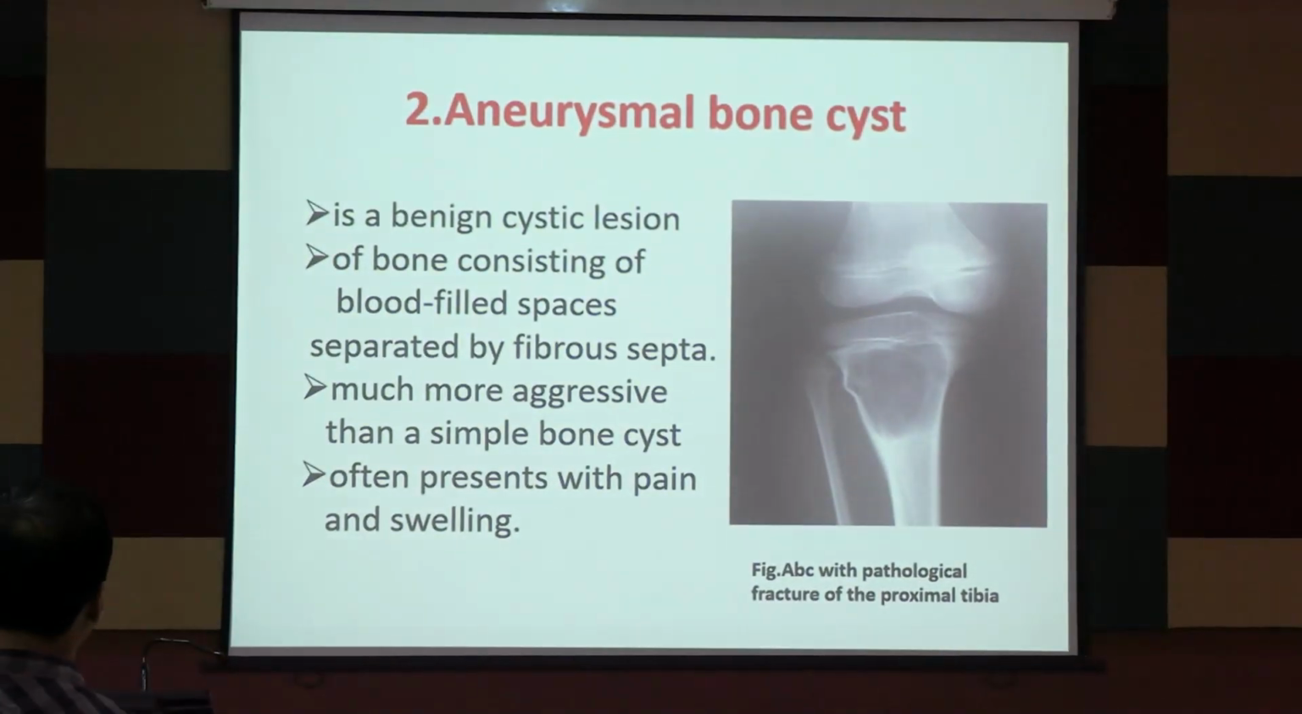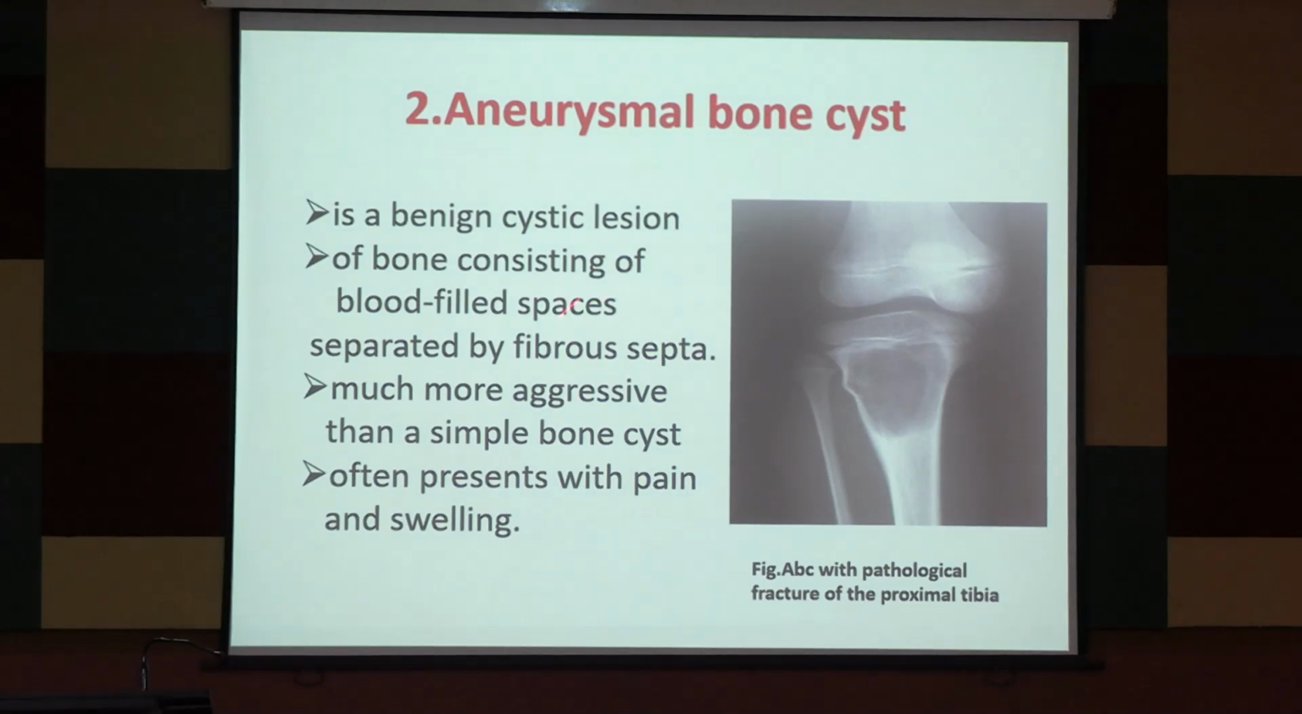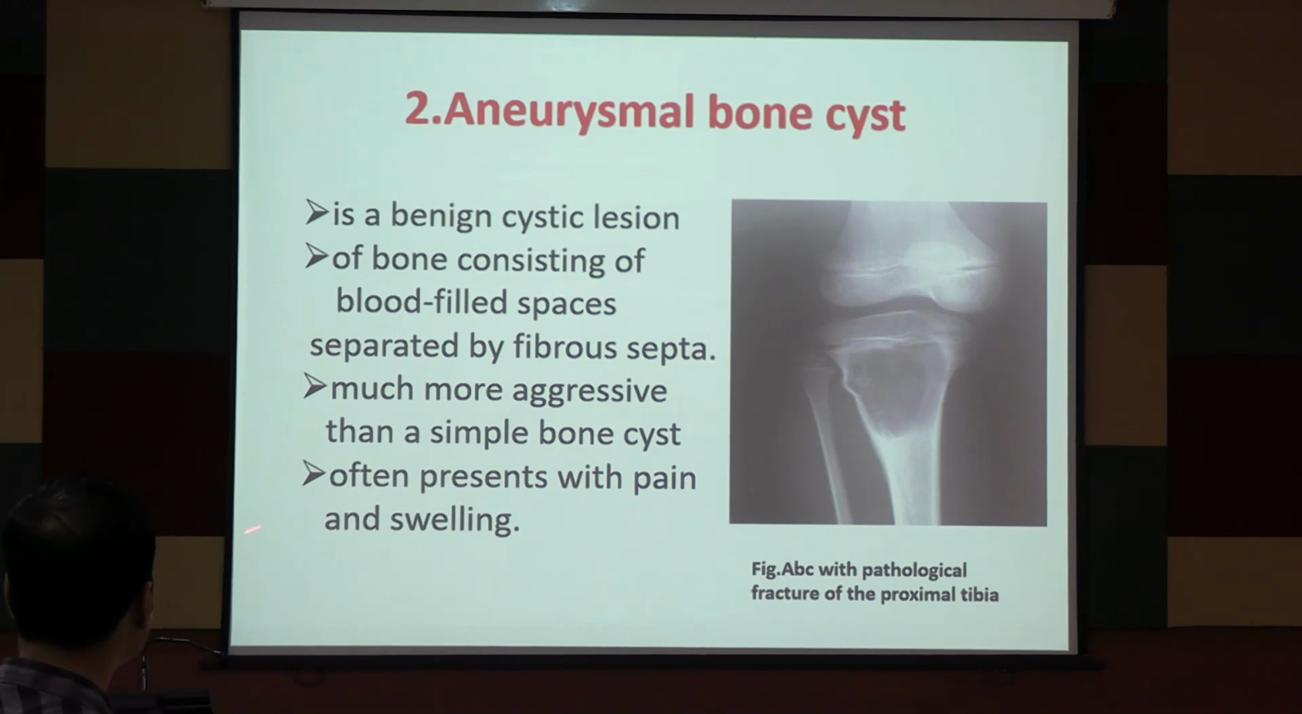So it is a benign cystic lesion of bone consisting of blood-filled spaces separated by fibrous septa. So this was what I was telling. So there will be small septa. You cannot make it out in this, but if you do an MRI, you will see all these septa beautifully. It is much more aggressive than a simple bone cyst and often presents with pain and swelling.